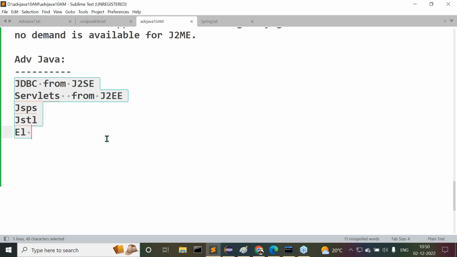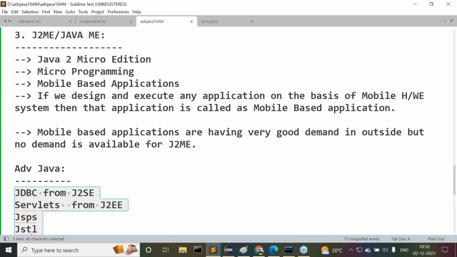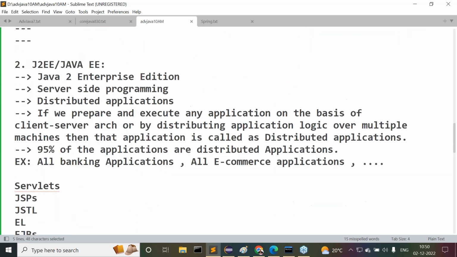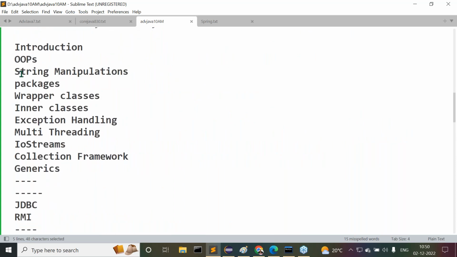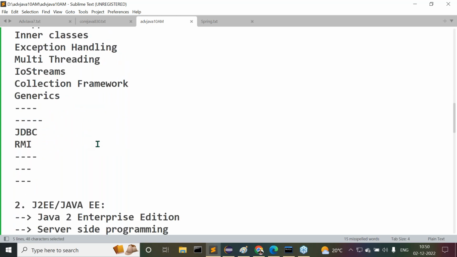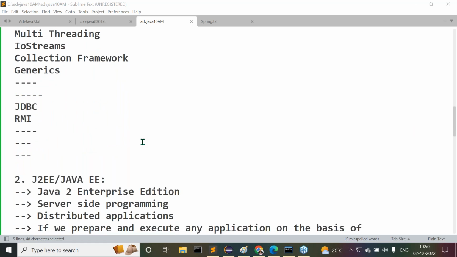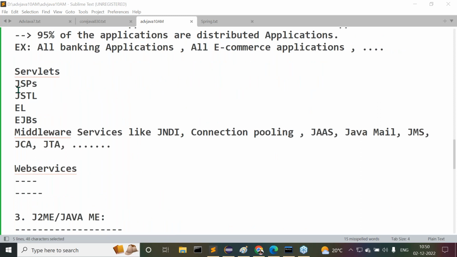Now tell me, all of you. Here, the J2SE content we have seen: introduction, OOPs, string manipulations, packages, wrapper classes, and so on. All these things we are able to understand. Am I right? Next, after that, advanced Java. That is not advanced Java, then J2EE content also we have seen. Am I right or not?